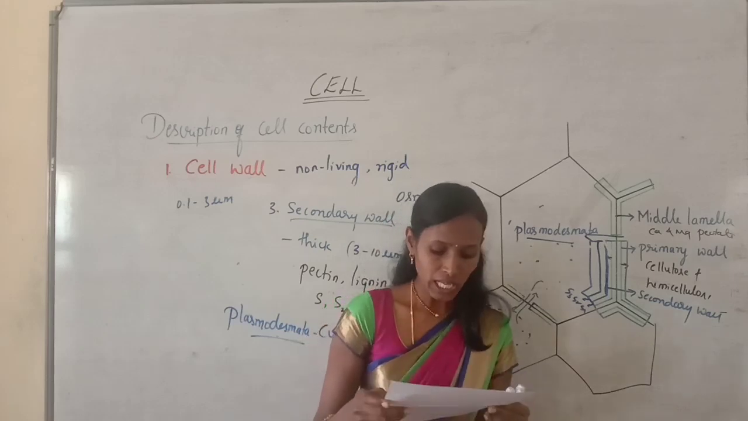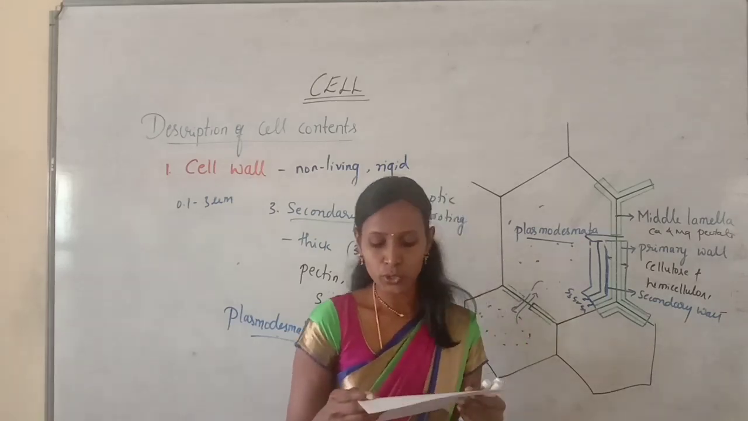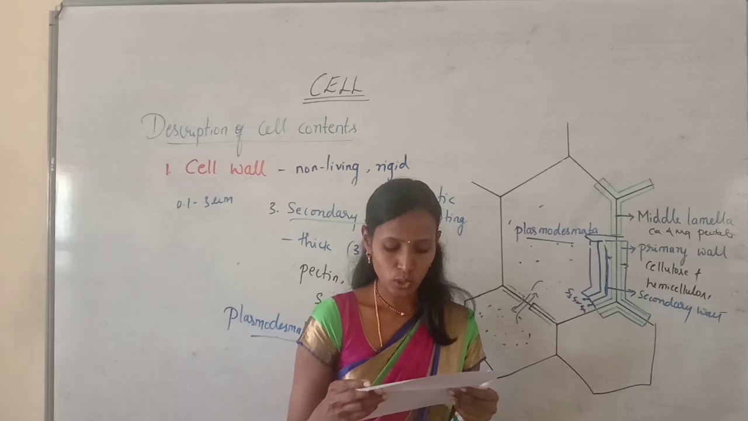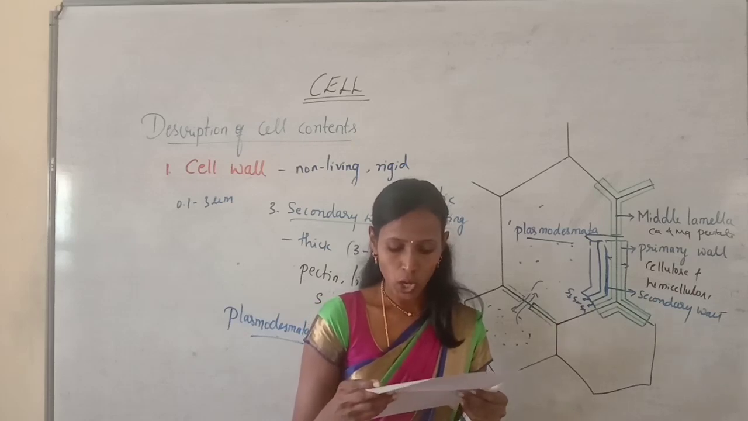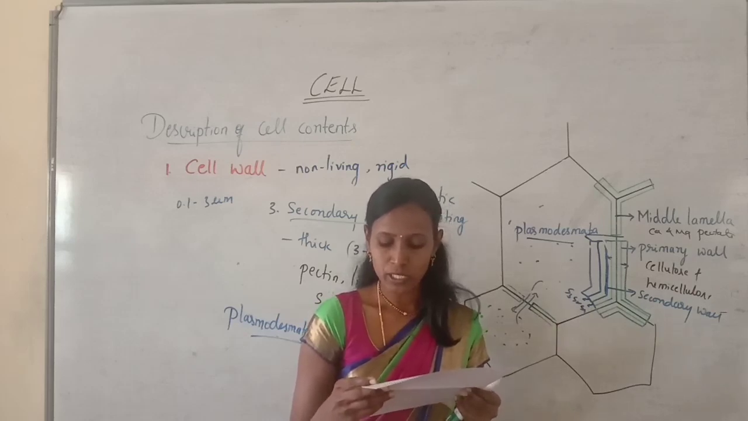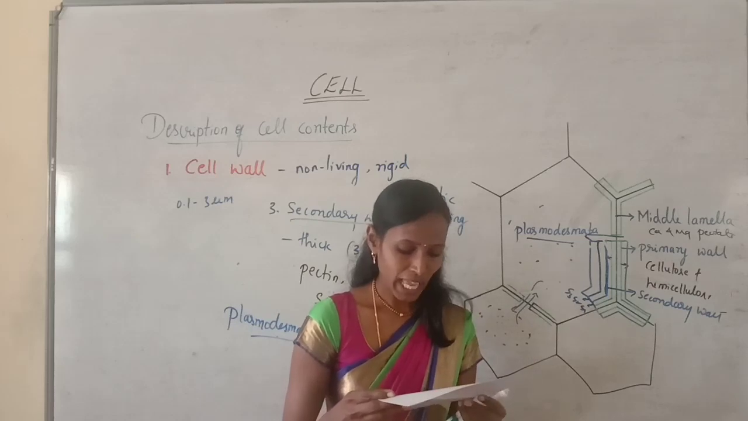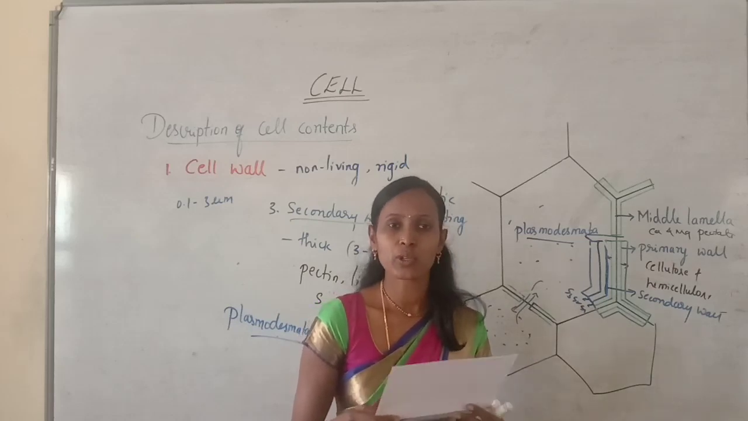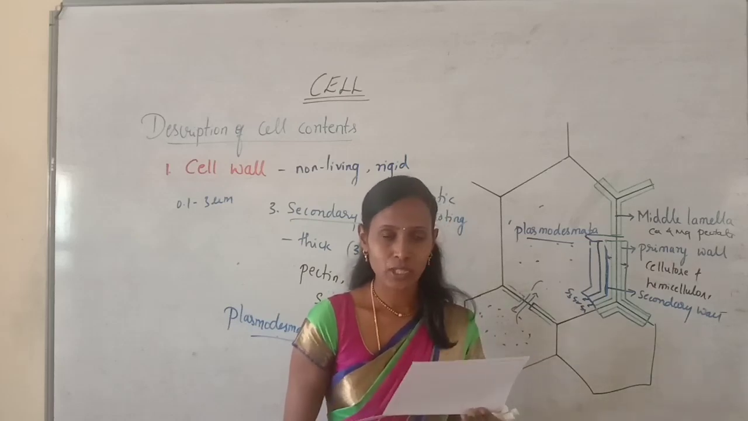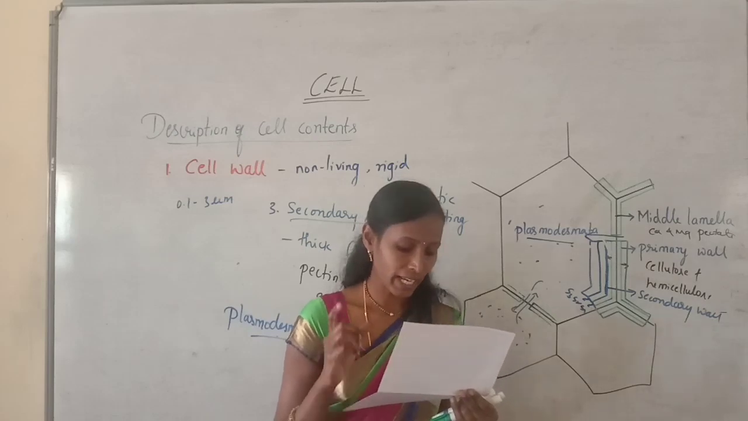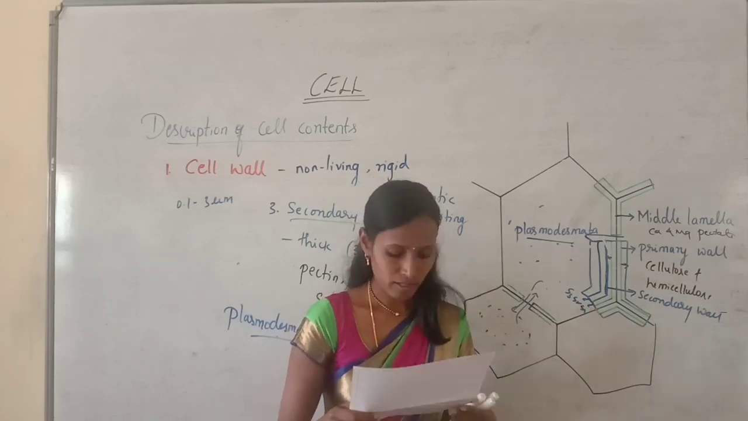Next, fourth question. Rigidity in the cell wall is due to option A, cellulose, option B, suberin, option C, lignin, option D, pectin. Actually, rigidity is usually from the lignin. So because of the accumulation of lignin, the rigidity will be seen in cells.